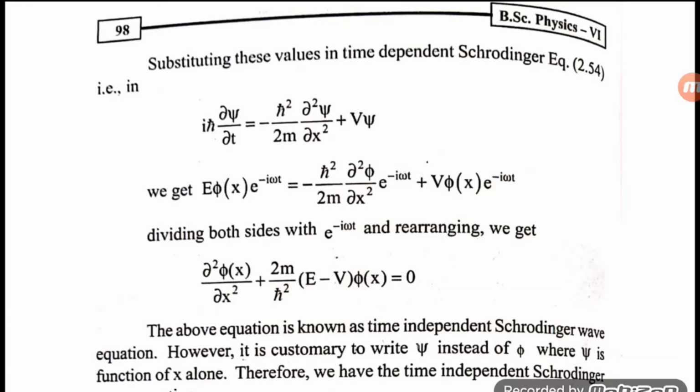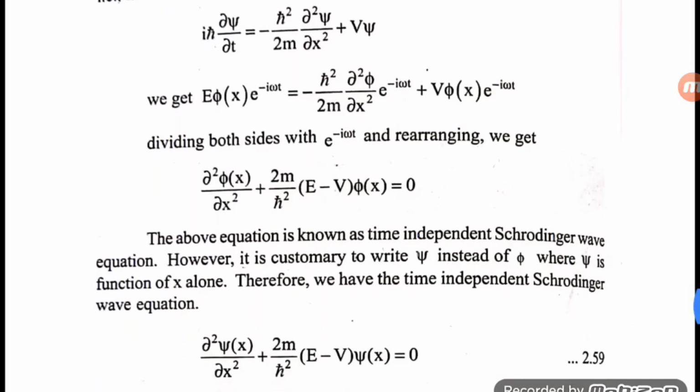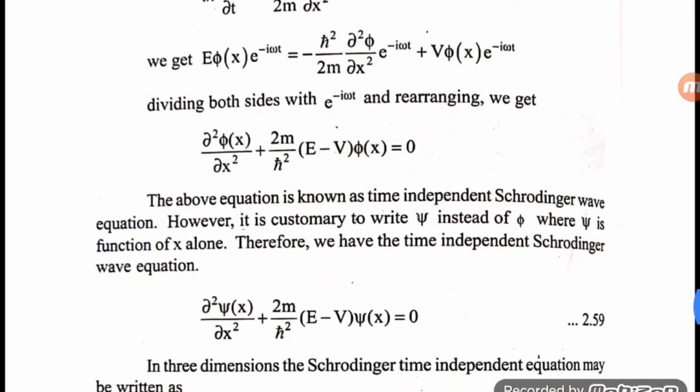Dividing both sides by e power minus i omega t and rearranging them, we get dou square phi x by dou x square plus 2m by h cut square (E minus V) psi x is equal to 0. This equation is known as the time independent Schrodinger wave equation.